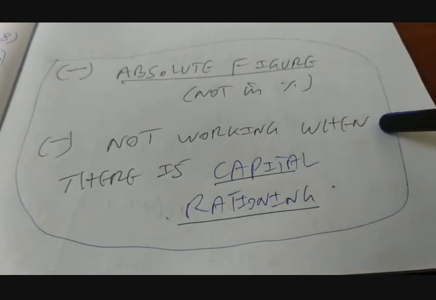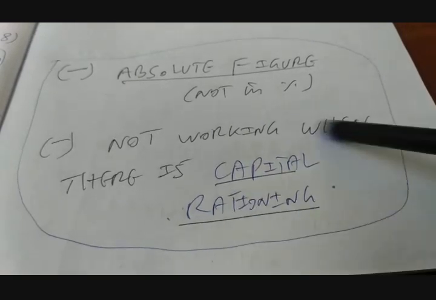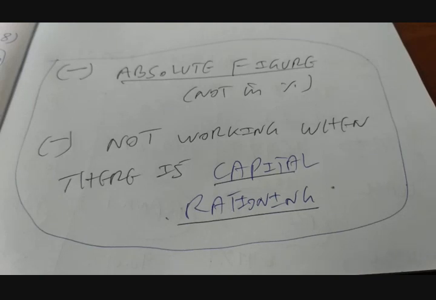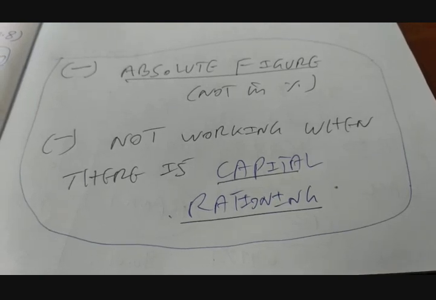The second one is that the NPV method says we should accept a project if it gives positive net present value. Sometimes the company may run out of funds, which is called a capital rationing constraint. That means capital shortage: capital is not available in adequate amount. In those situations, we cannot accept all the projects even though they give positive NPV. So in those circumstances, NPV may not be suitable.